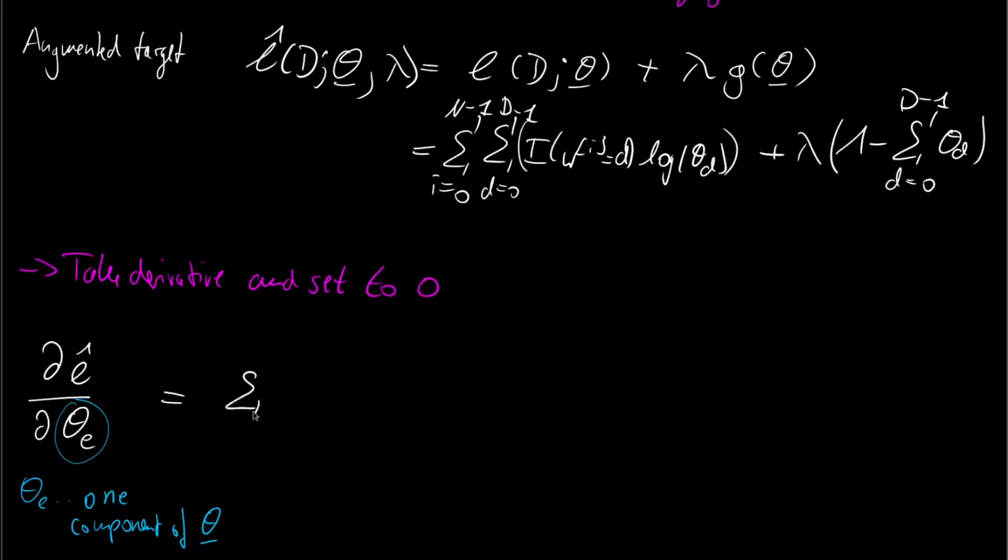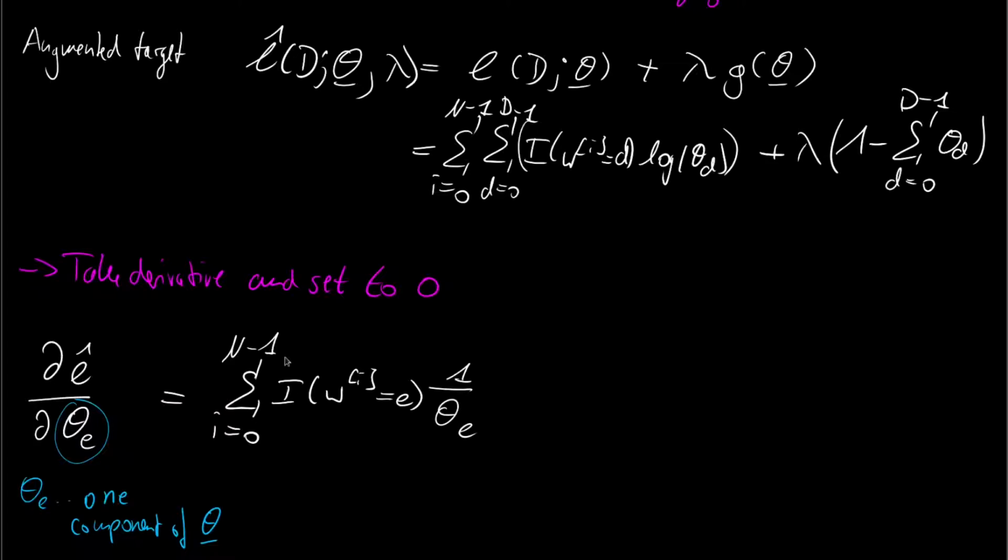So we have the summation over the data set again, overall our n observations, and then the indicator function that the ith observation is the eth state, times the actual derivative. The derivative of the logarithm of theta e with respect to theta e is 1 over theta e.